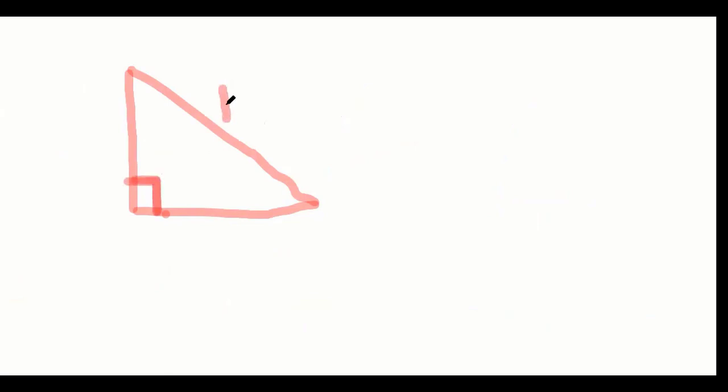This is my hypotenuse, guys. In any right angle triangle, the longest side, or the side opposite to the right angle, is the hypotenuse. Say this is my perpendicular and this is my base. It clearly says the square of the hypotenuse will always be equal to the sum of squares of perpendicular and base.